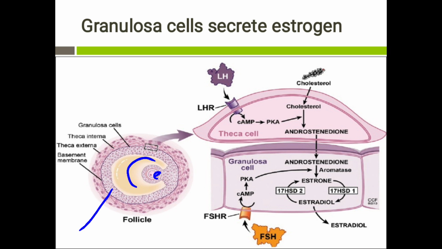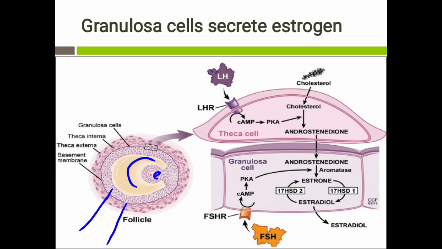The granulosa cell layer is separated from the theca cell layer by means of the basement membrane. This basement membrane separates both the theca cells as well as the granulosa cells. The theca cell layer is of two types. One is the theca interna, which is present close to the basement membrane. The other one is the theca externa, which forms the outermost layer of the follicle.